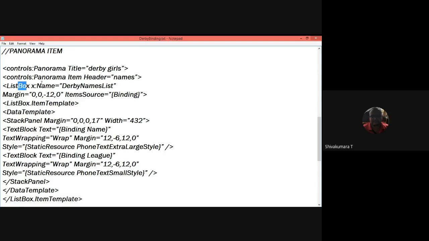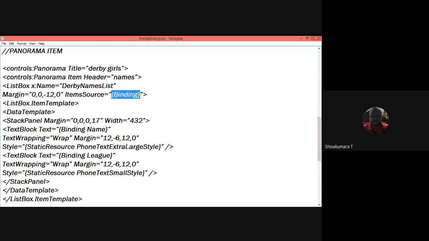The name of that list box is Derby names list, and you are setting its margin. Item source is binding. You are binding the object of the Derby sources, that's the SVC service control. Here, by referencing that Derby names database, you are linking the item source to the list which is available.